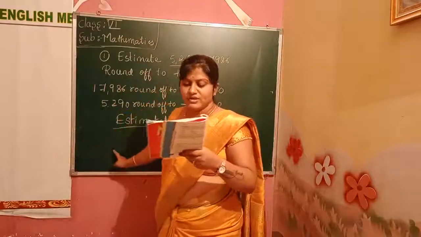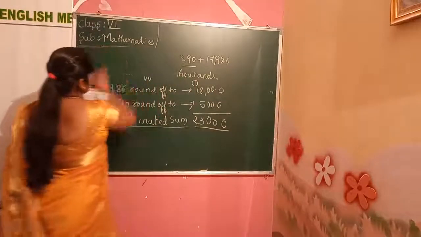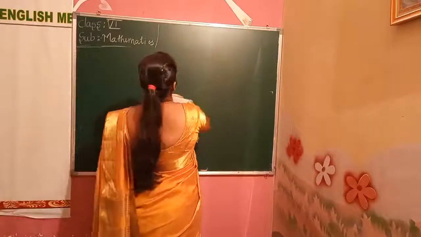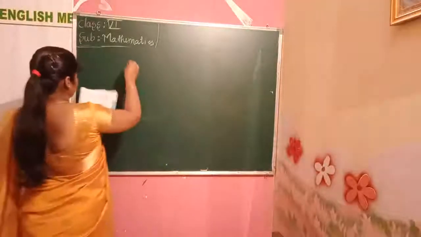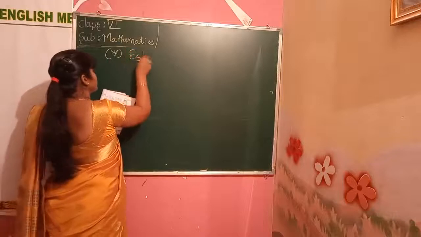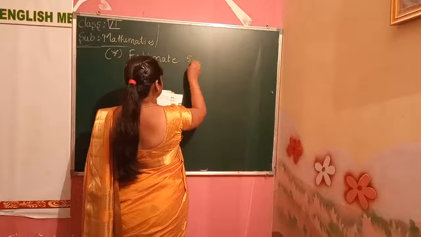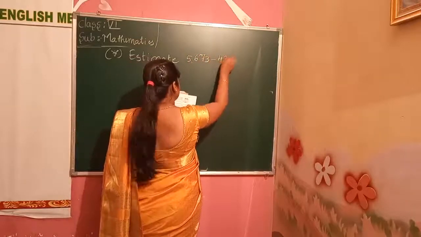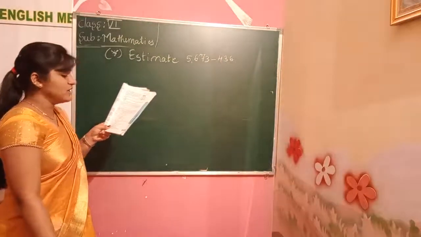Understood these all things, children? Now we'll move on to the subtraction. Subtract, estimate, like here also we write estimate only. Estimate. 5,673 minus 436. First, to begin with, we round off to the thousands.